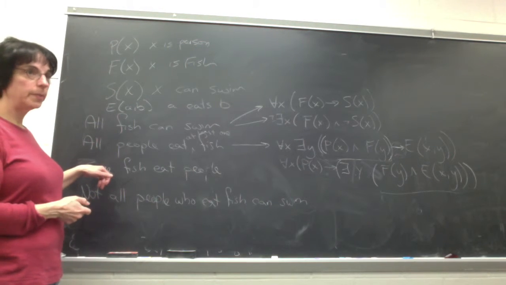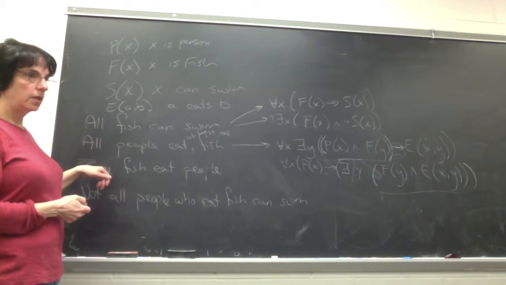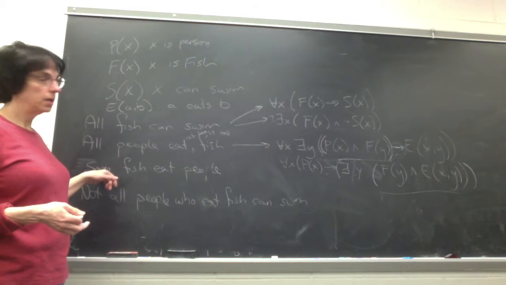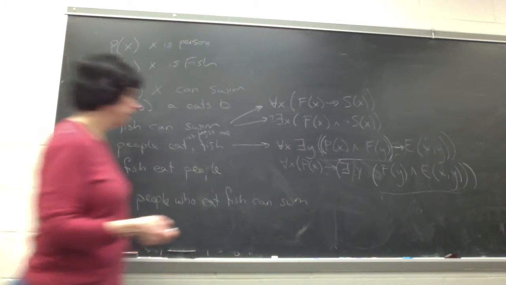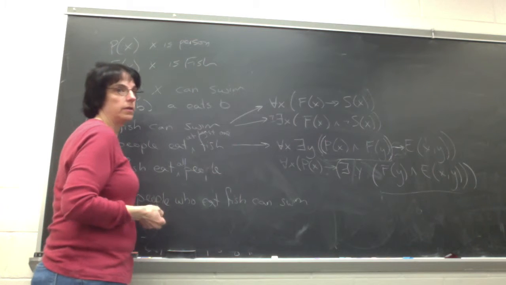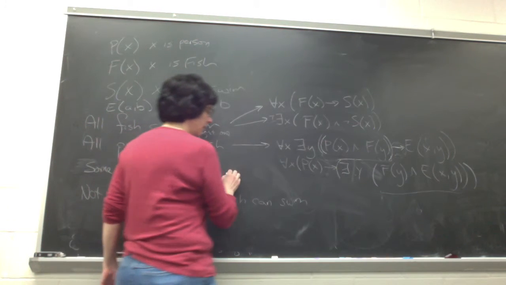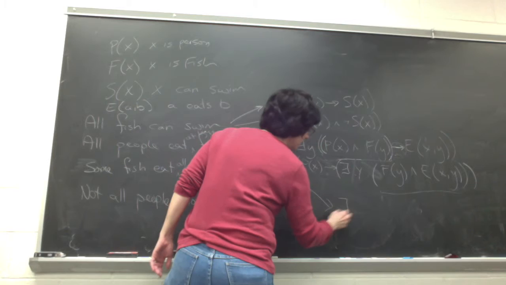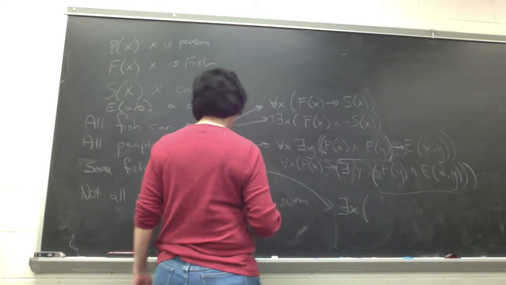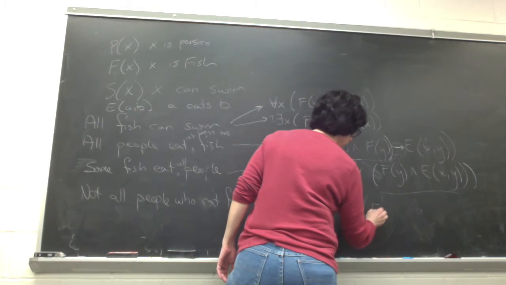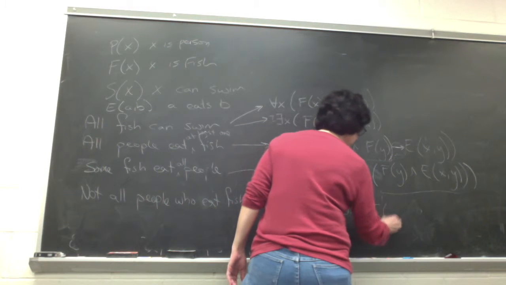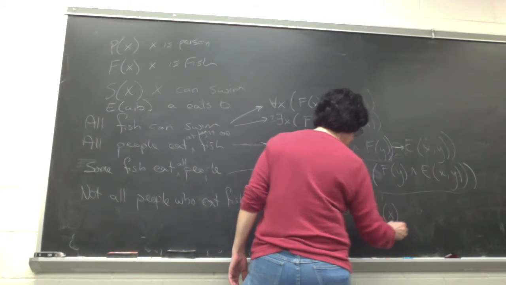Some fish eat people, right? So there is at least one fish that eats people, right? I guess let's say some fish eat all people. There, don't discriminate. So there exists at least one X, let's do it this style, such that X is a fish, right?